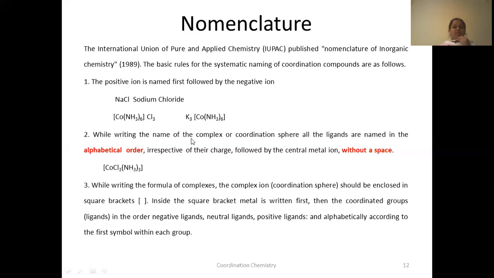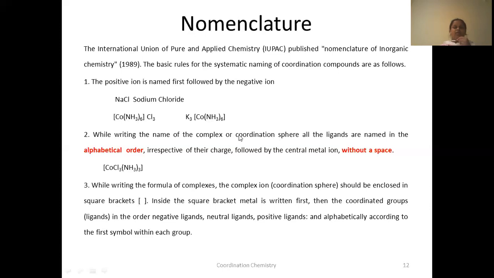While writing the name of a complex, how do you write the complex name? How do you name this coordination sphere? You have a metal ion as well as ligands. Sometimes one type of ligand will be there, sometimes different types of ligands will be there.